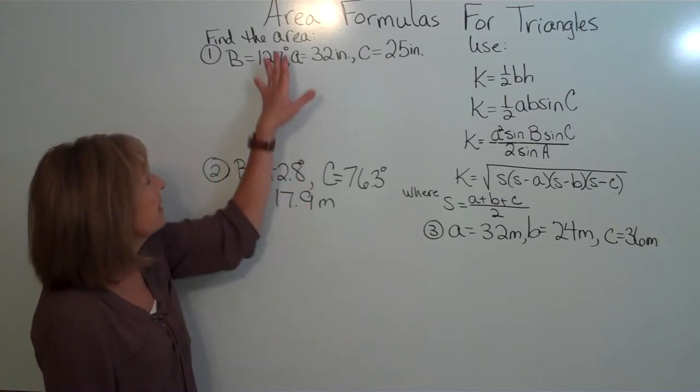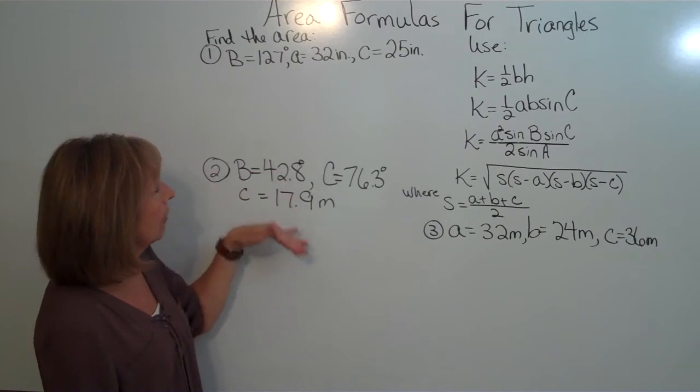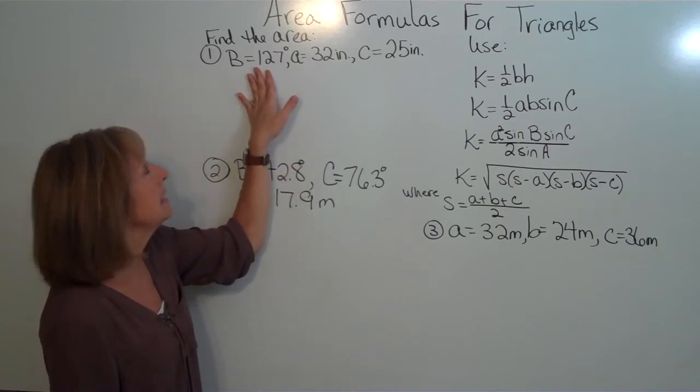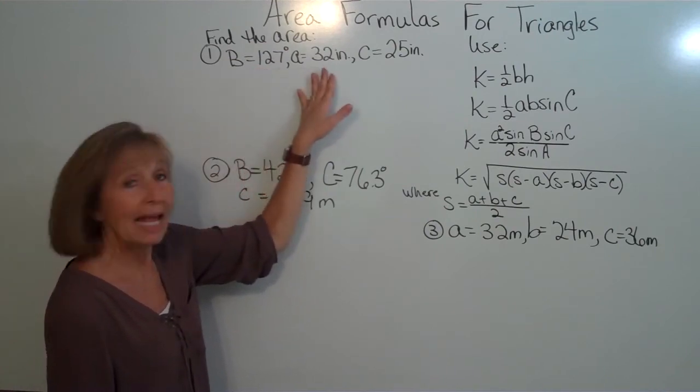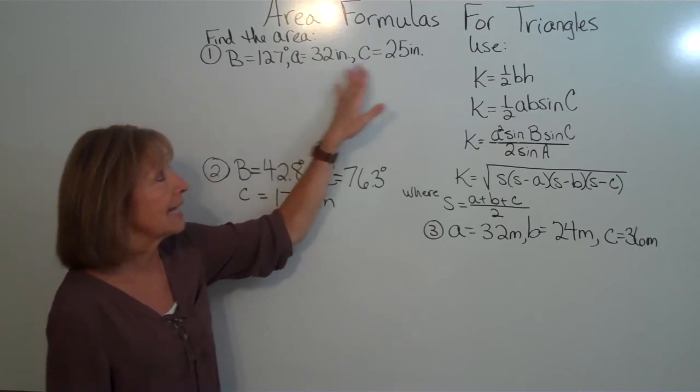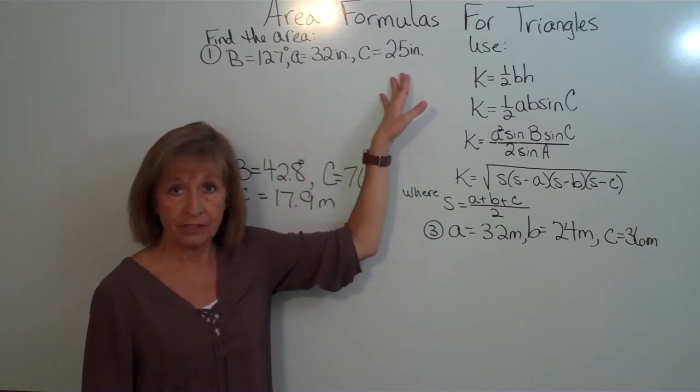The first one says, and this is find the area for all of them, but the first one says that B is equal to 127 degrees, a is equal to 32 inches, and c is equal to 25 inches.